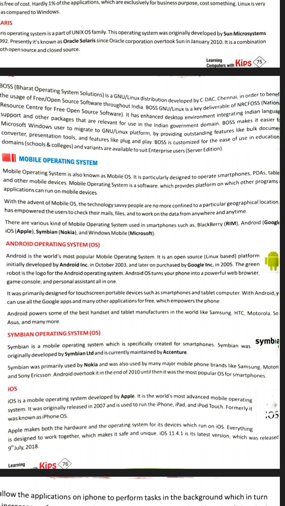The iOS has different versions, and 11.4.1 is the latest version, which was released on the 9th July 2018.